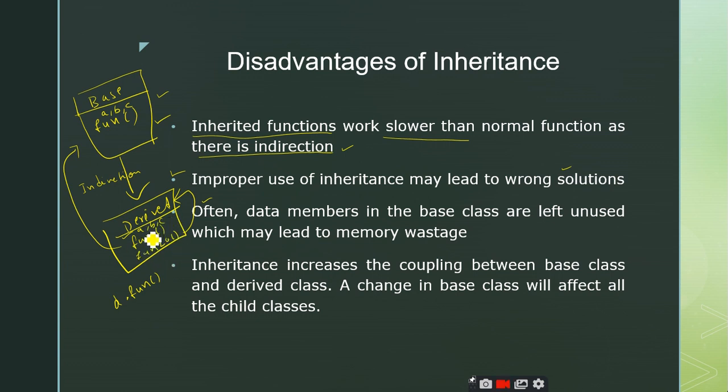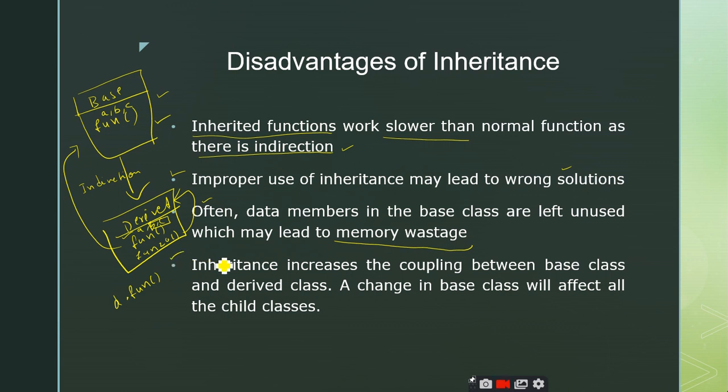You might have used only A. So the memory allocated for the remaining two data members, B and C, will be wasted. So there may be a chance of wastage of memory when you use inheritance, and that too when you don't use all the data members of the base class. It is not always the case, but there is a probability of memory wastage.